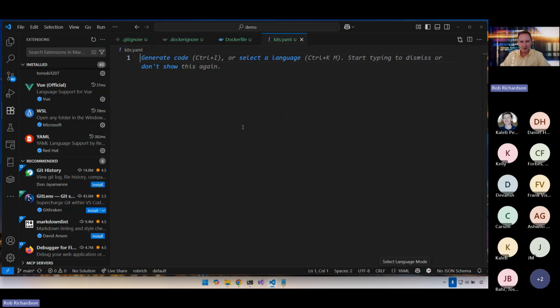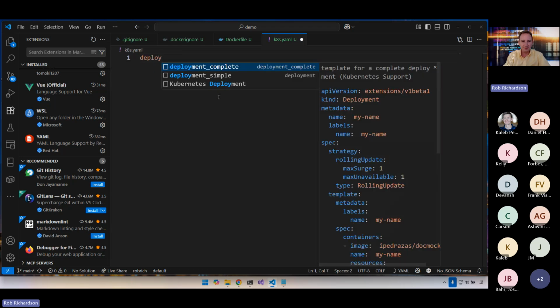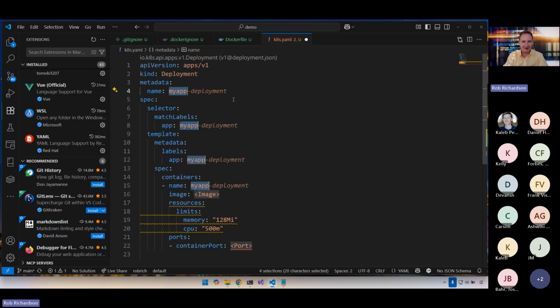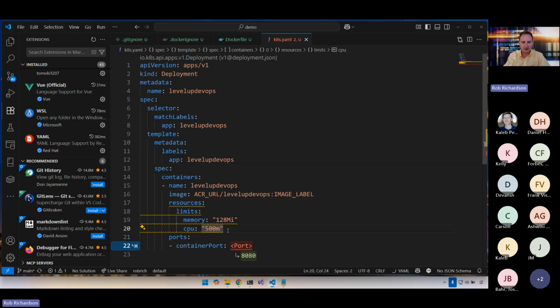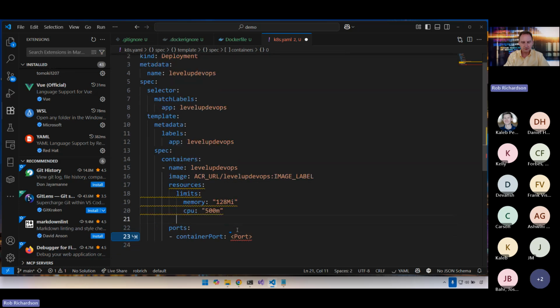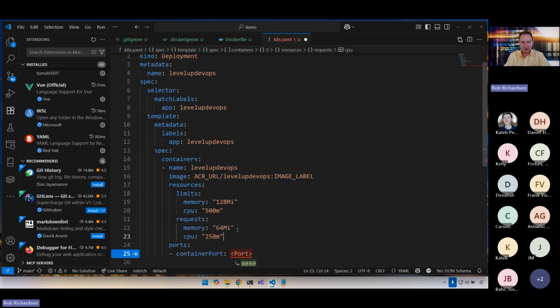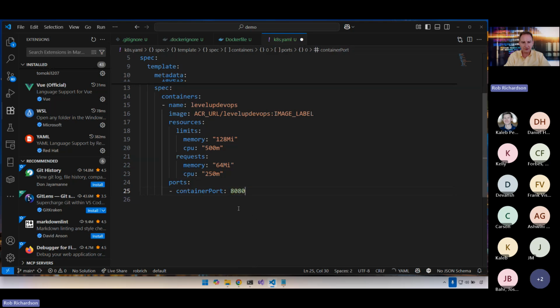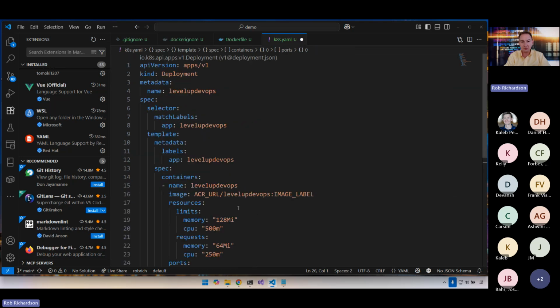Because this file is a YAML format, I can do things like this. Deployment. Level up DevOps. And it just filled in a lot of things. I'm going to set this to ACR URL slash level up DevOps, and I'll call this image label. And now here it's asking for not only the resource limits, but also the resource requests. And so now that will be less grumpy. I'll also add the container port right there. And now I've got a deployment.